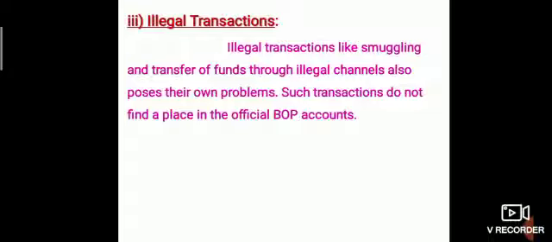Illegal transactions like smuggling and transfer of funds through illegal channels also pose their own problems. Such transactions do not find a place in the official balance of payments account.